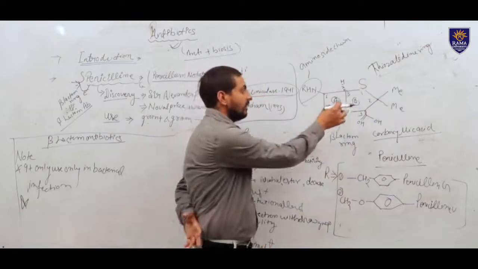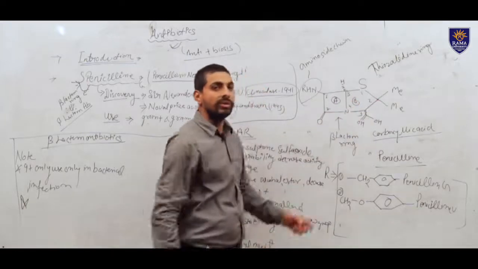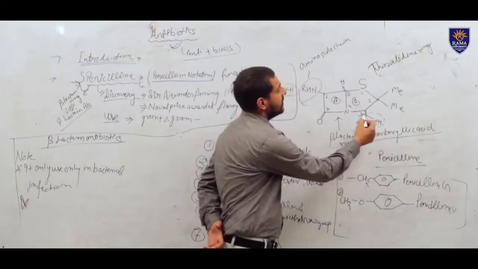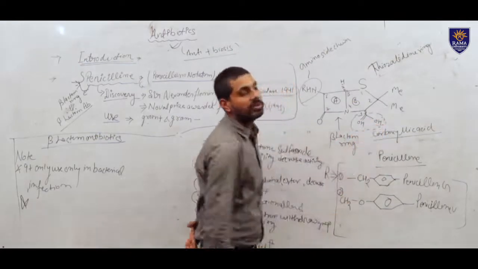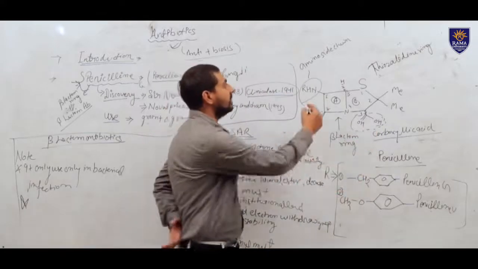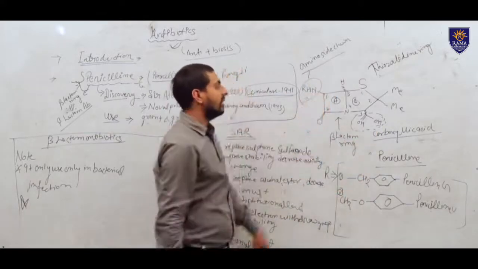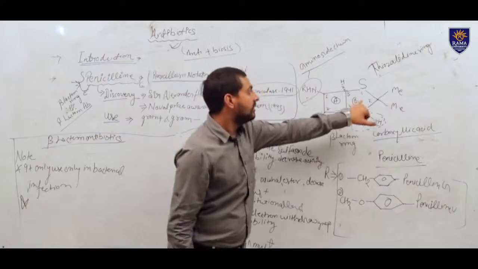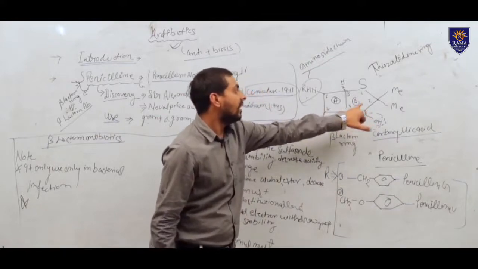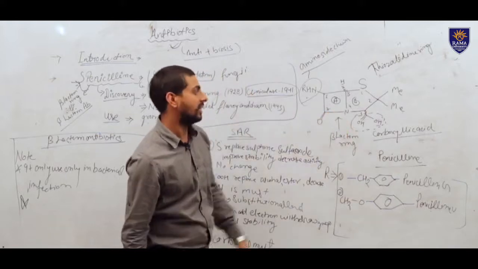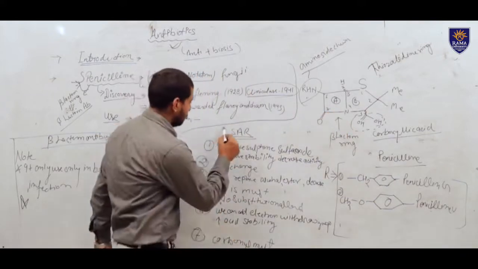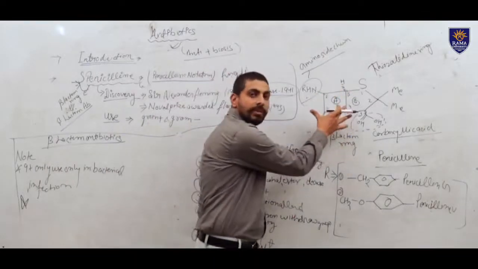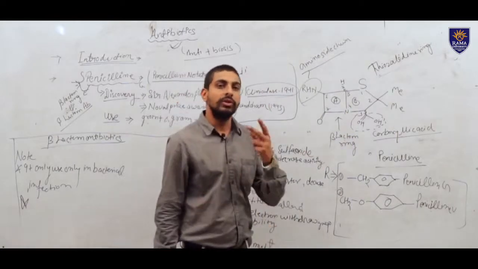So the beta lactam ring and the thiazolidine ring are both fused to each other, and the third one is here. Here a carboxylic group is present, that is carboxylic acid, and here an amino side chain is present. This is called the amino side chain. This is the carboxylic acid, this ring is called the thiazolidine ring, and this ring is called the beta lactam ring. So now we can make small changes in this penicillin. This is the pure structure of penicillin, but penicillin is mostly of two types in the natural way.